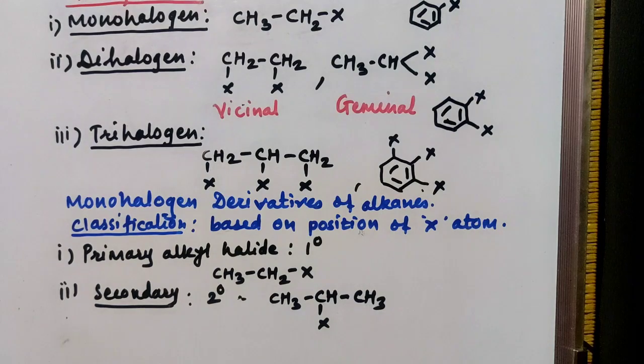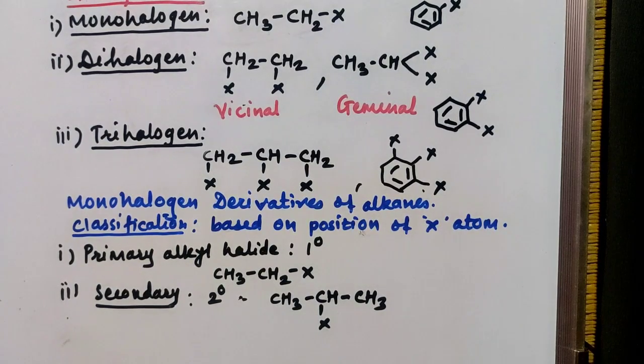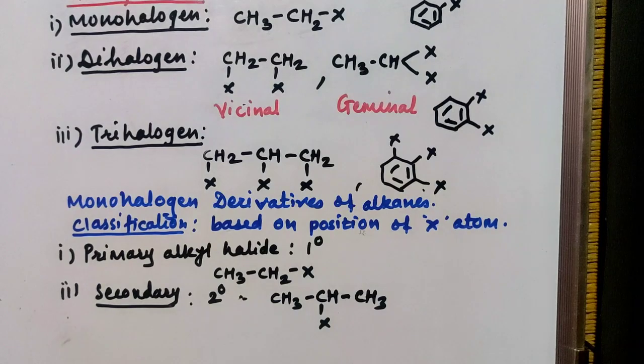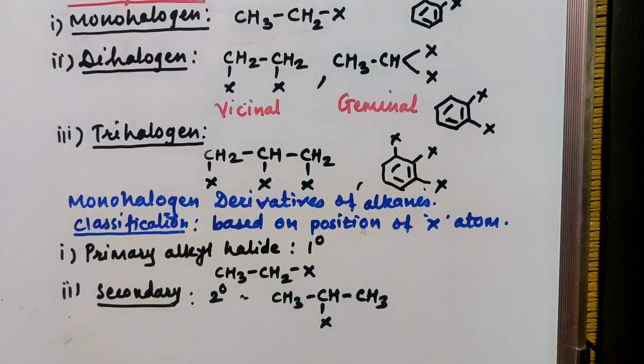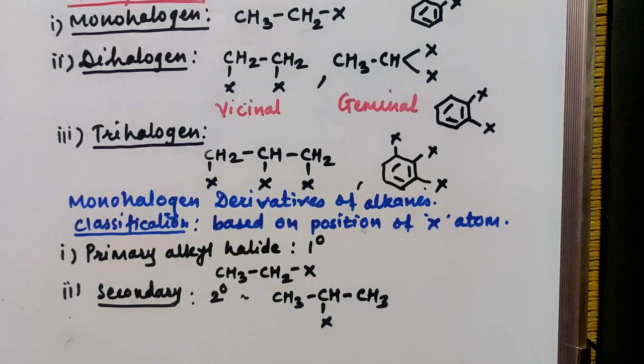Wherever your position of halogen group is on secondary carbon atom, or when your halogen atom is bonded with secondary carbon atom, then in that case it is a secondary alkyl halide, or it is also called as a 2 degree alkyl halide. What is a secondary carbon? The carbon atom attached with two different carbon atoms, then in that case it is a secondary carbon atom. And when your halogen atom is with secondary carbon atom, then in that case the class is secondary alkyl halide or 2 degree alkyl halide.